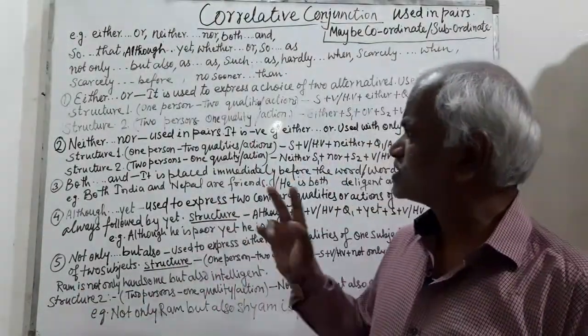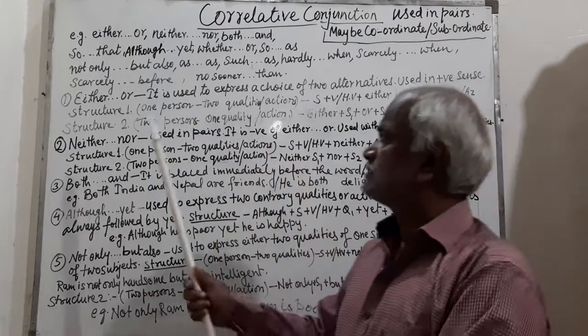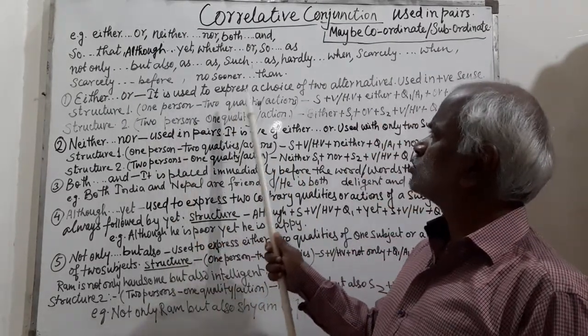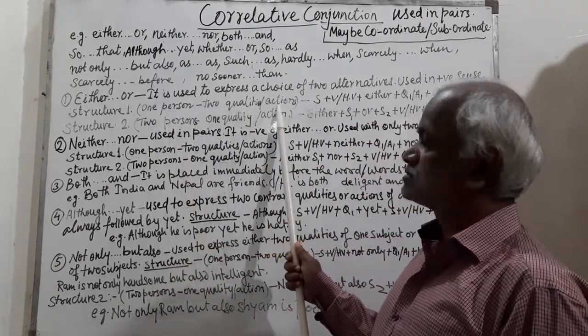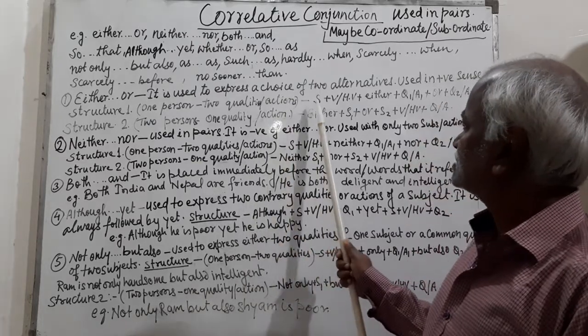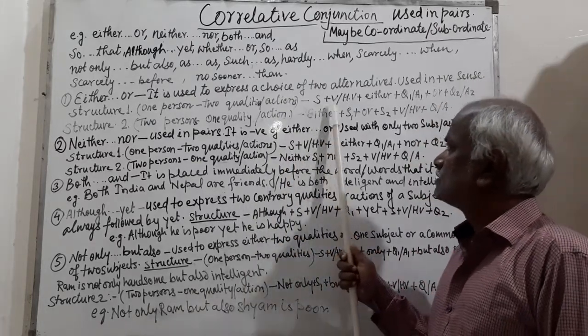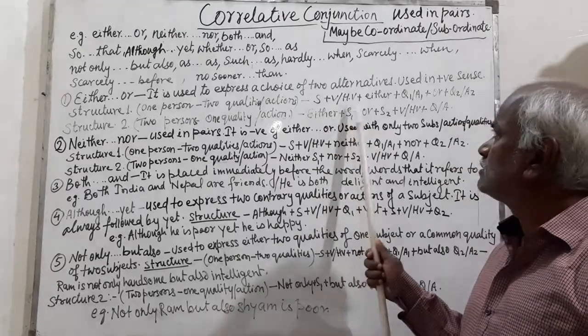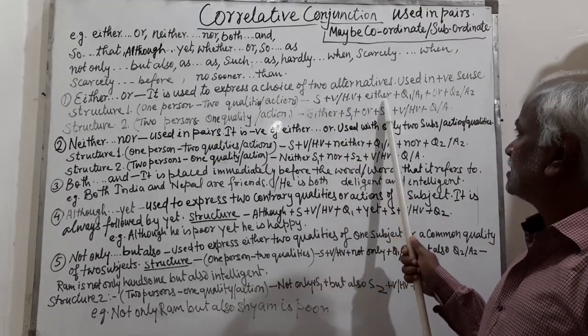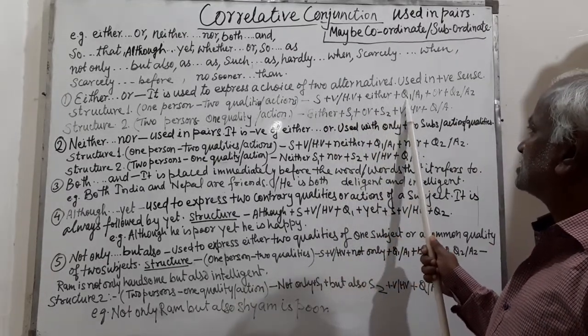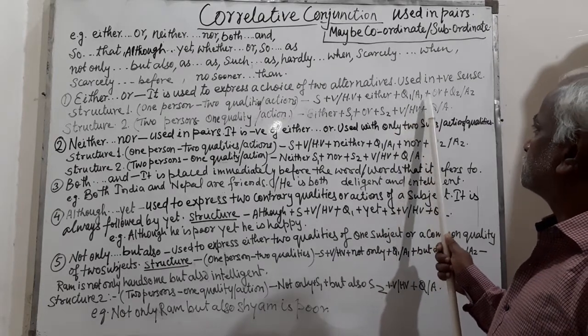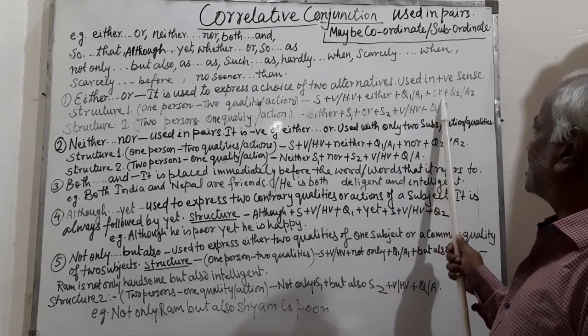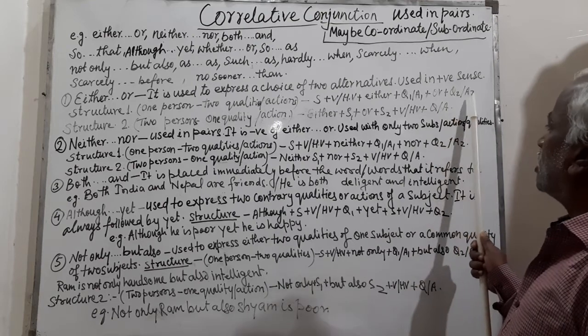It has got two structures. Structure number one: one person, two qualities or actions. Its structure is subject plus verb or helping verb plus either plus quality 1 or action 1 plus or plus quality 2 or action 2.